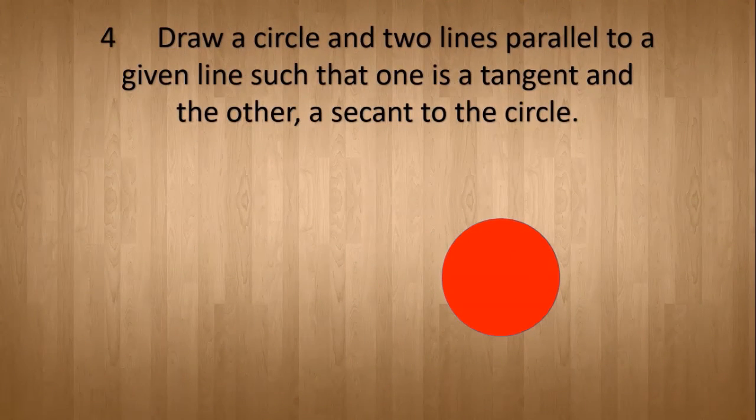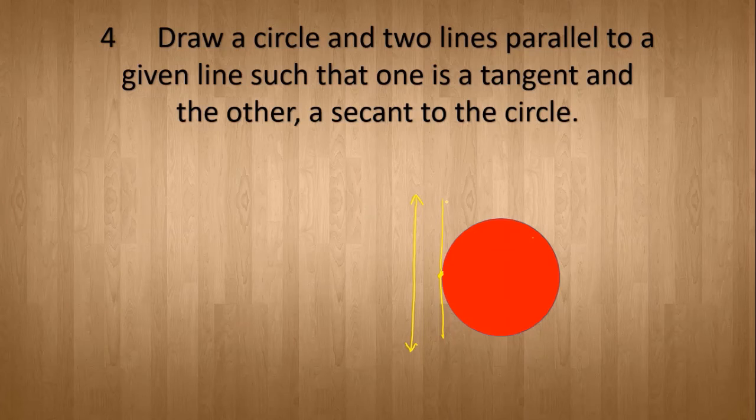Now after this, question number 4 is, draw a circle and two lines parallel to a given line such that one is a tangent and the other a secant to the circle. First of all, draw a circle, and then two lines that are parallel to a given line. First of all, draw a line. Now we will draw lines parallel to it. Now one we have to draw a tangent and the other a secant. So tangent will be a line that exactly touches at one point.